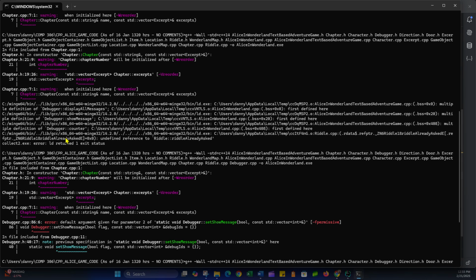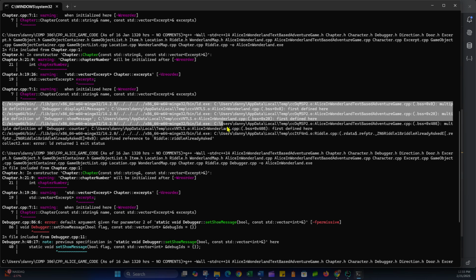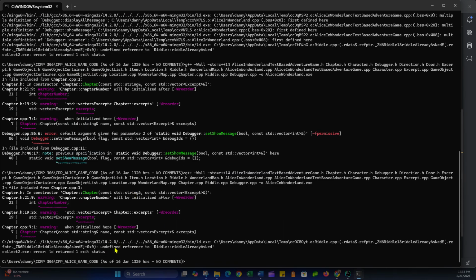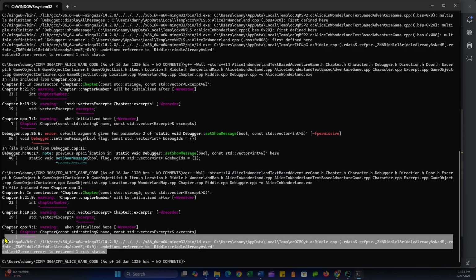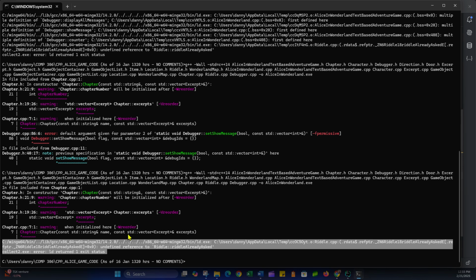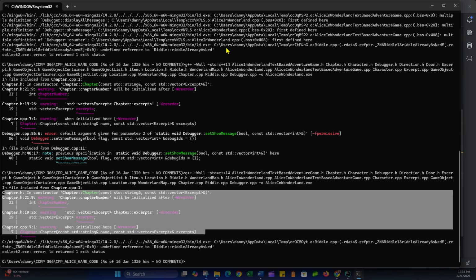When I've separated it into its implementation file and header file, i.e. a .cpp and .h file, we seem to have got rid of these errors right here, where we had multiple definition of various things in the debugger class. So that's good. So now we've just got this riddle thing that I'll take care of, and these warnings for chapter. I'll shut off the video here and go look at those and then come back.